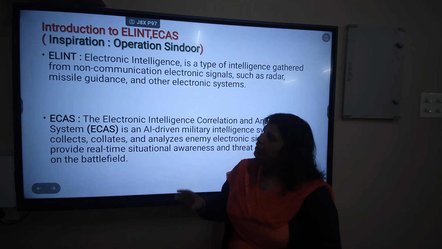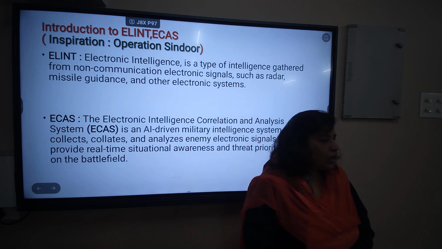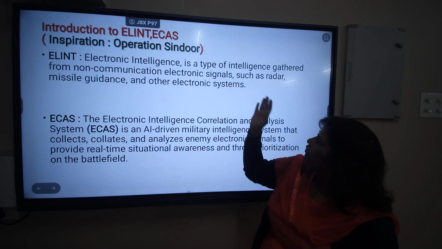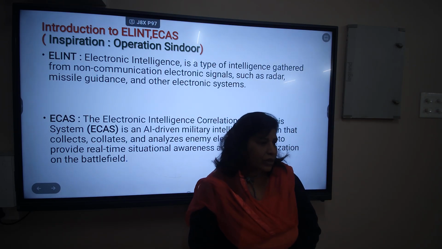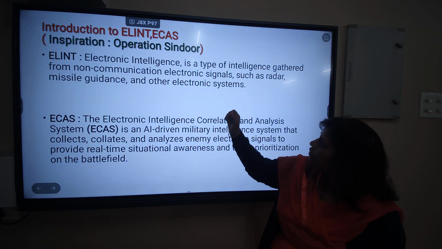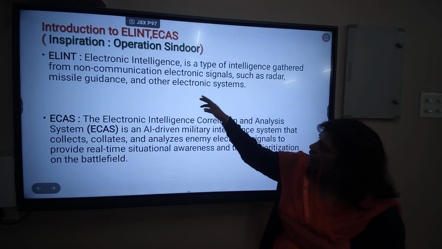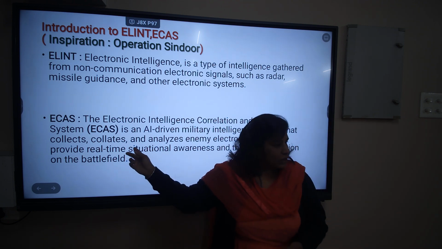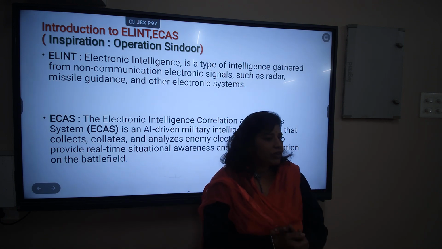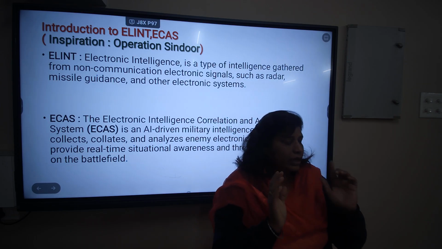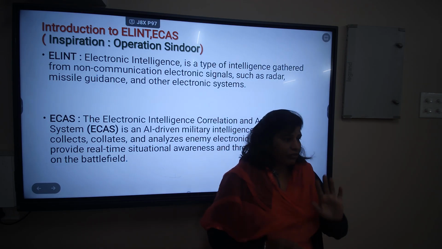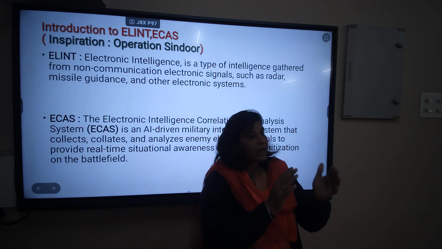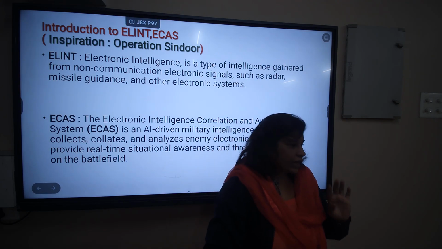Now, as I said, we have witnessed Operation Sindoor. I have taken this concept of ELINT, that is electronic intelligence. It's a type of intelligence from non-communication electronic devices and electronic signals such as radar, missile guidance and electronic systems. ECAS was used in Operation Sindoor. What was the specialty of Operation Sindoor? The entire operation was completed within 25 to 29 minutes, and it was carried out with an accuracy of 99%.